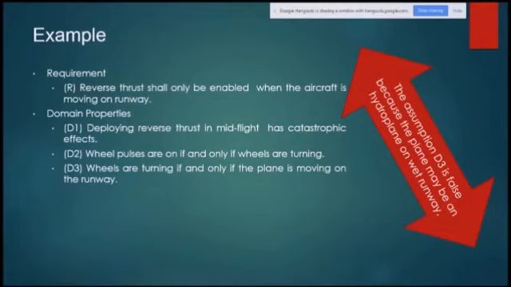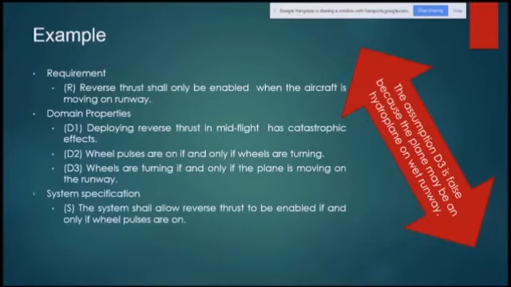So assumption D3 is false, because the plane may be on a wet runway, where the wheels are not turning and it is skidding. It is not necessary that wheels are turning if and only if the plane is moving on the runway. Therefore domain property D3 will not be satisfied and assumption D3 is incorrect.